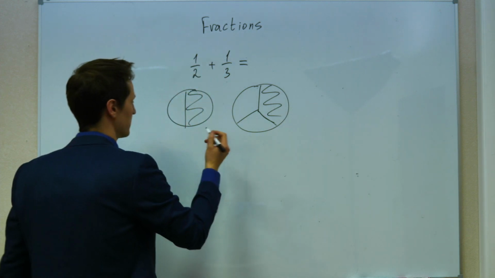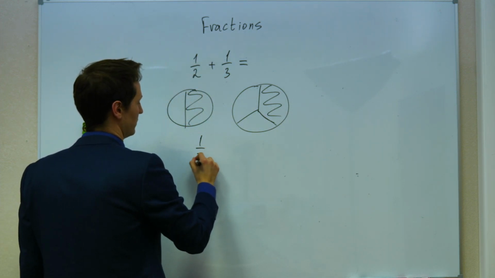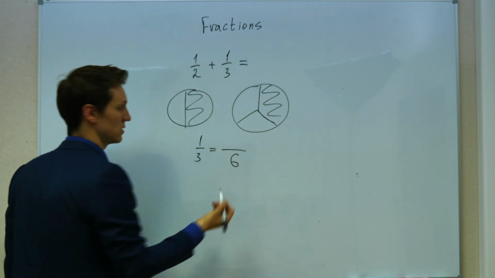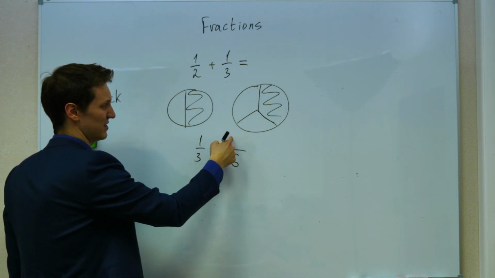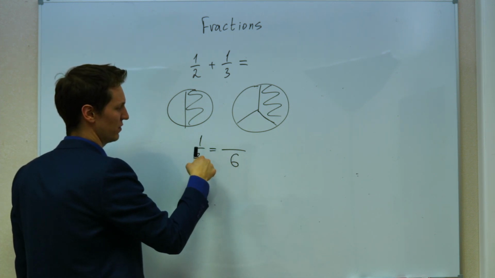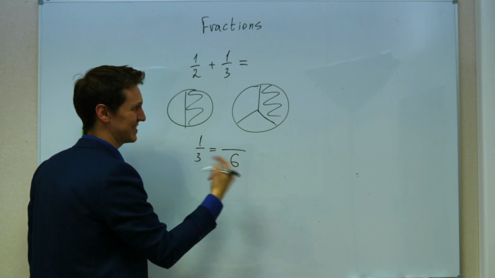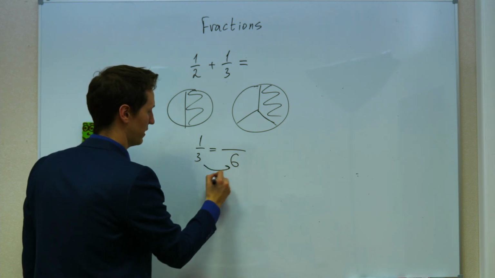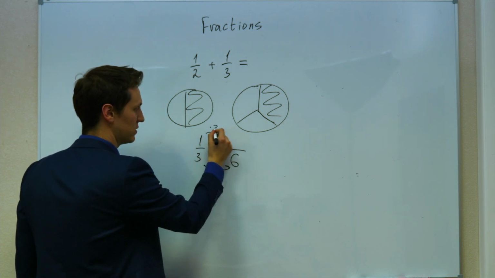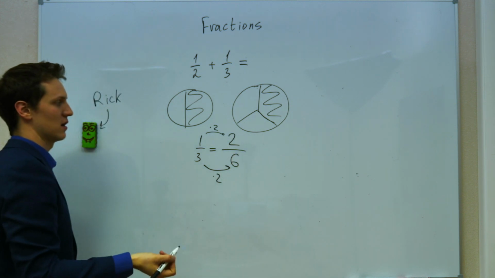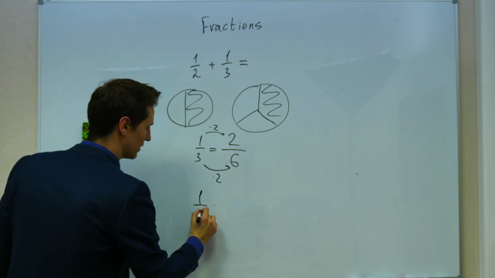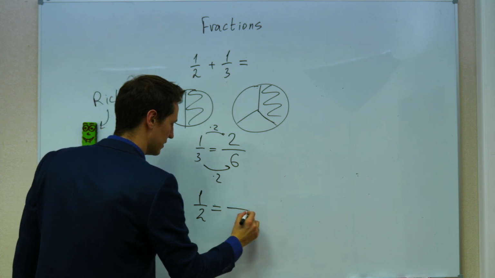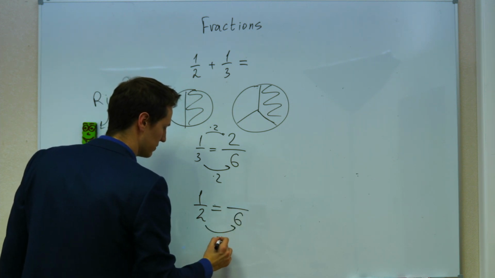Let's do this. For example, if I want to turn 1/3 into a 6th fraction, I multiplied the denominator by 2, so I have to multiply the numerator by 2 again, so I'm getting 2/6. And if I want to turn 1/2 into a 6th, then I have to multiply it by 3, right?